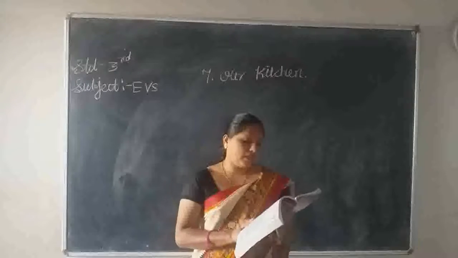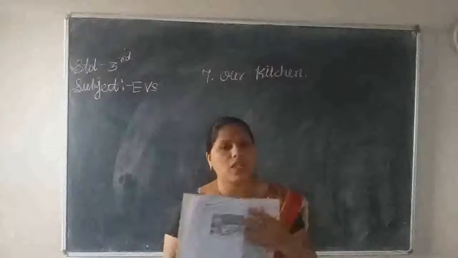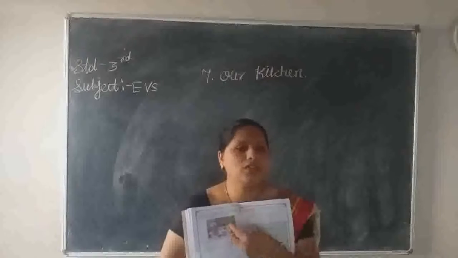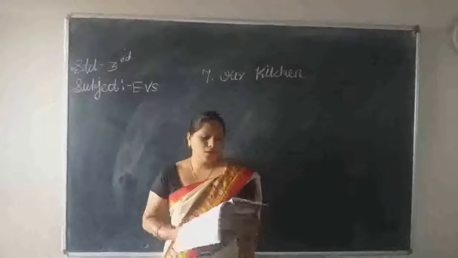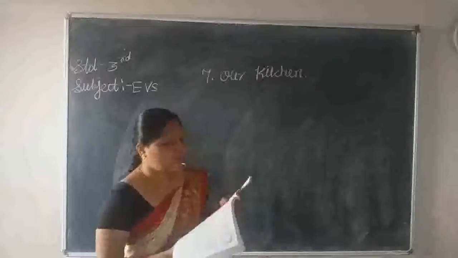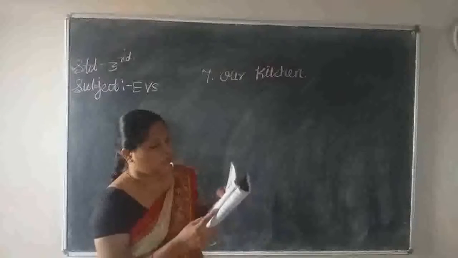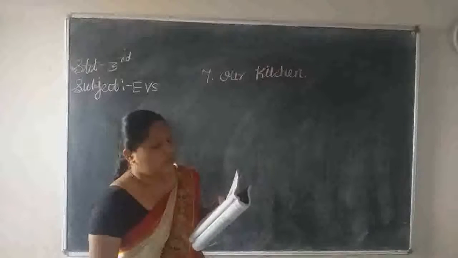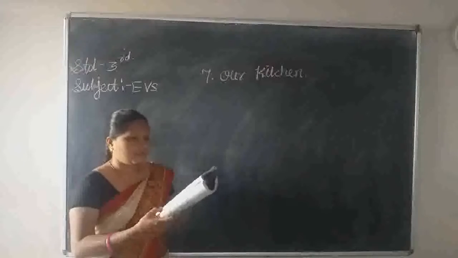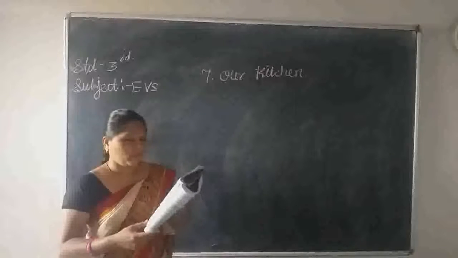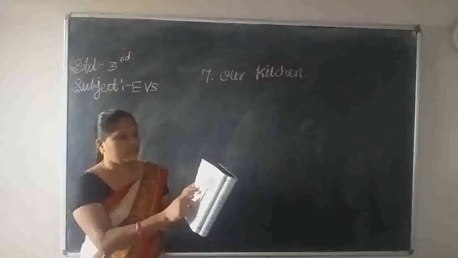Write the names of things that are seen in the picture. Which things can you see in this picture, children? Try to understand. All these things are also available in your kitchen. Which things are those? You have to write the things which you can see. Here are some ladles, some pots, cylinder, gas stove, vegetables, chapati roller, vegetable pot, filter water can, glass bowl, okay, knife. Some other things are also available in this picture.